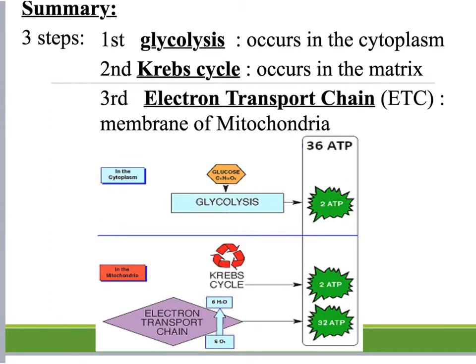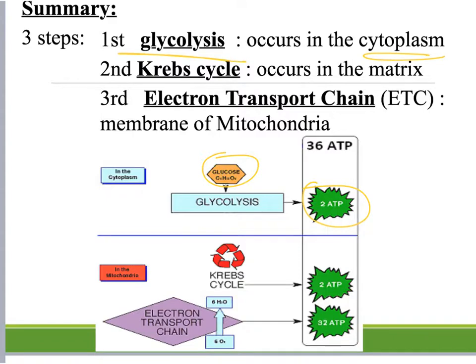Underneath your cellular respiration notes, you will see that we're going to look at the processes of cellular respiration. So the first step of cellular respiration is glycolysis. If you think about the term, it means we have glucose, and lyse means to break it down. So in glycolysis, this is happening in the cytoplasm. The glucose that our cells are taking in is going to be broken down, and we're going to get 2 ATP as a result.